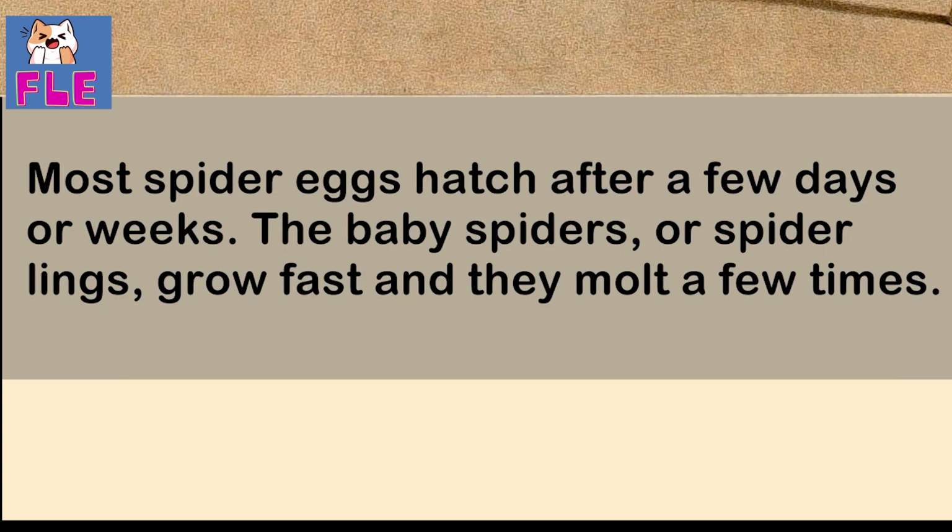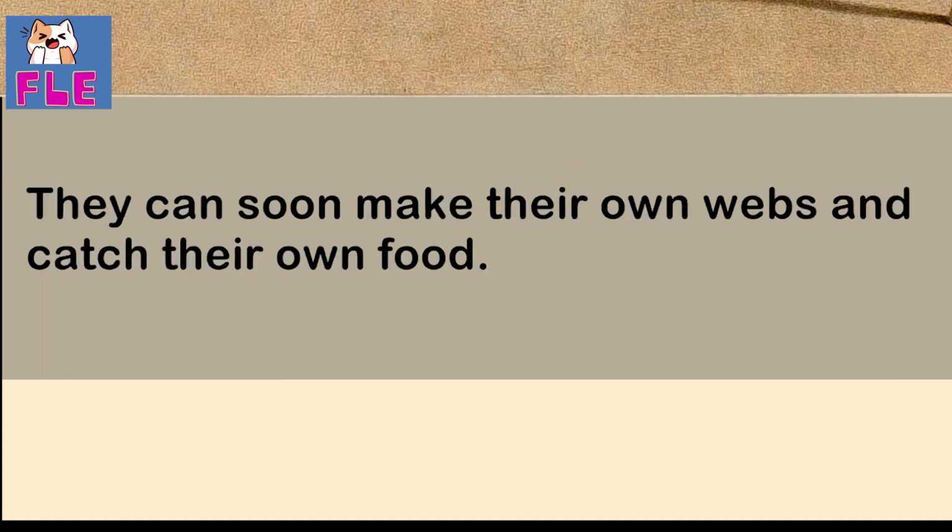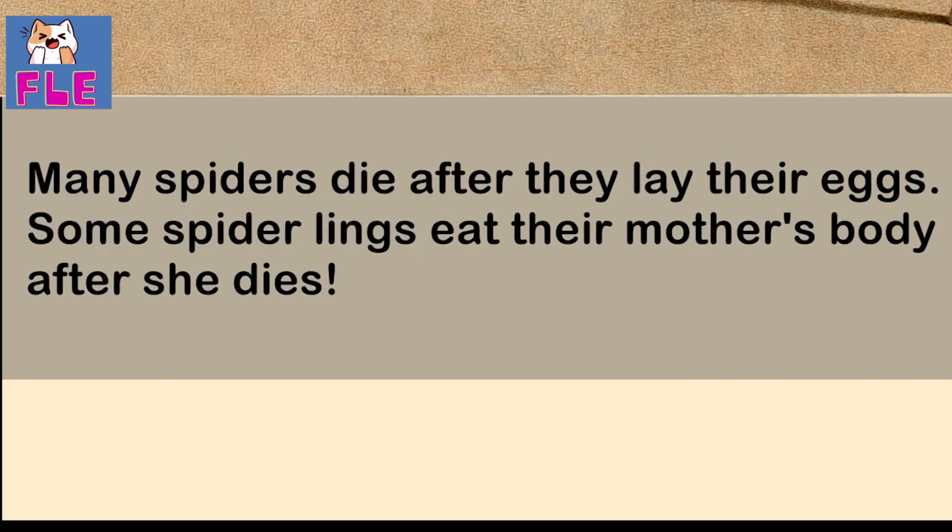The baby spiders, or spiderlings, grow fast, and they molt a few times. They can soon make their own webs and catch their own food. Discover. Many spiders die after they lay their eggs. Some spiderlings eat their mother's body after she dies.